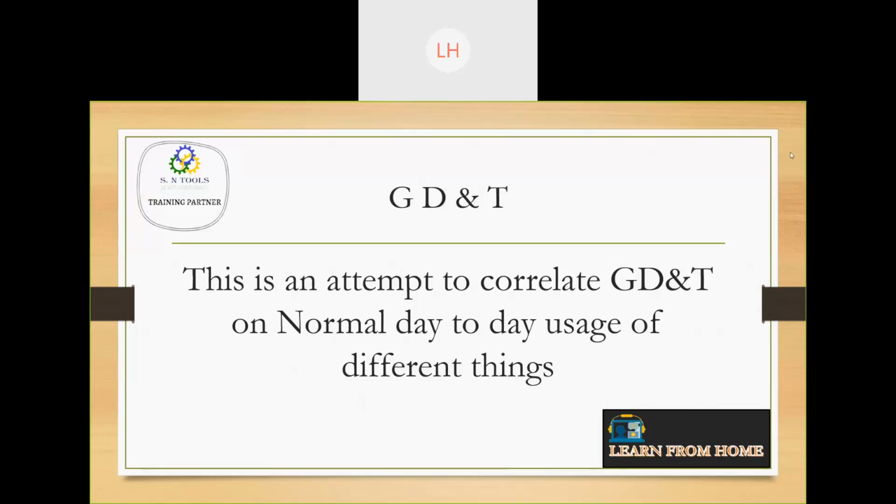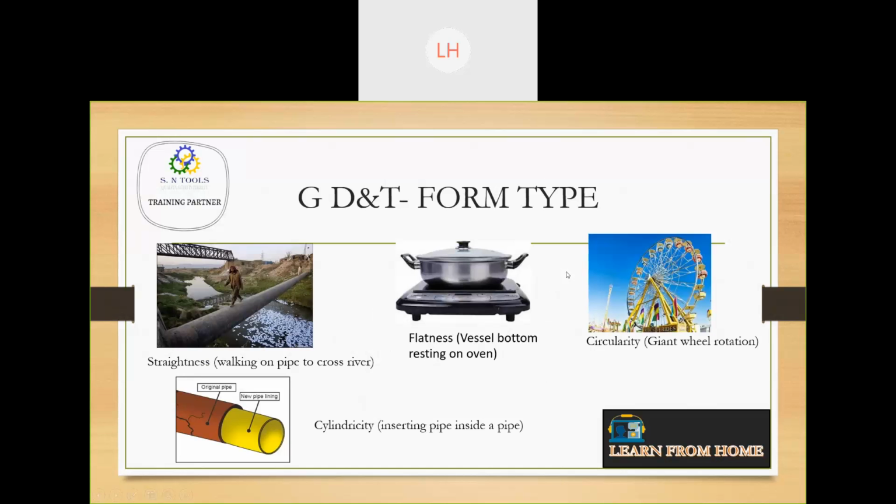Okay. See, this is an attempt to correlate GD&T to normal day-to-day usage of different things. So now what we have done is to make you understand and memorize the symbol properly. So we have related GD&T to normal days. You can observe these pictures. Okay, in the GD&T, the first one is the straightness.